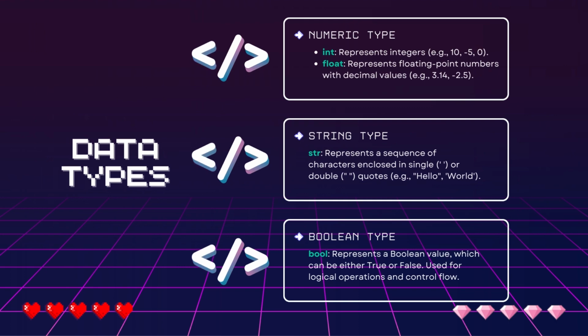Now that you know about variables, let's take a look at data types. Python has several built-in data types that are used to represent different kinds of values. Here are some commonly used data types in Python. First off, we have the numeric data type, which includes int and float. Then we have the string type, which is a sequence of characters enclosed in single or double quotes. After which we have the Boolean, which represents Boolean values that can be either True or False, used during logical operations and control flow. We also have the None type, which is used to indicate an absence of a meaningful result or when a value is not assigned to a variable.